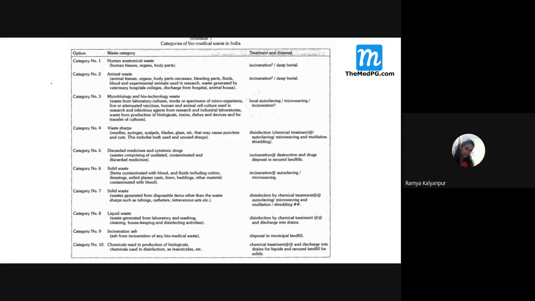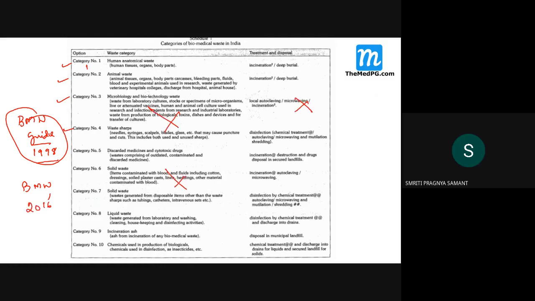Next. Now, students, remember this. If you see your textbook of Park, it says that there are 10 categories of waste. And these categories were given in which one? BMW, Biomedical Waste Management Guidelines of 1998. That older guideline is there, no? That guideline has given these 10 categories. Now, in the BMW 2016 guideline, there are no these categories.